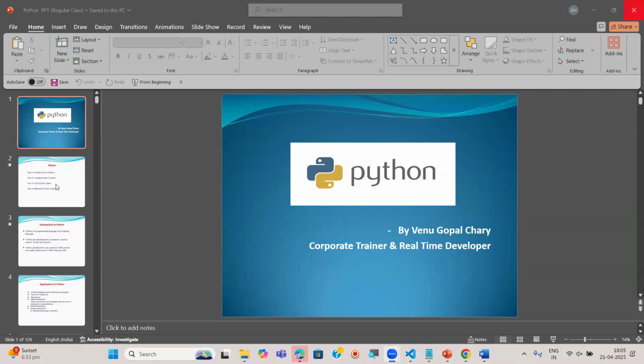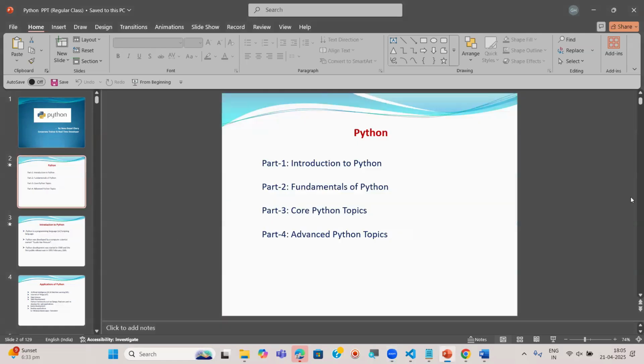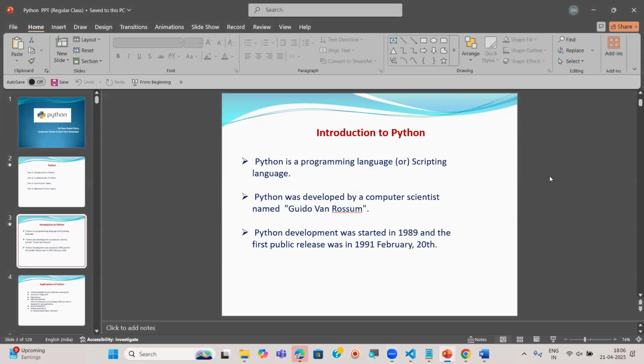So in the last session, I explained what Python is. I classified Python into a total of four parts: introduction to Python, fundamentals of Python, core Python topics, and advanced Python topics. Now I started the introduction to Python. In the introduction, I explained what is Python, why Python, who developed Python, when it was developed, and what the applications of Python are. I explained all these points to you.